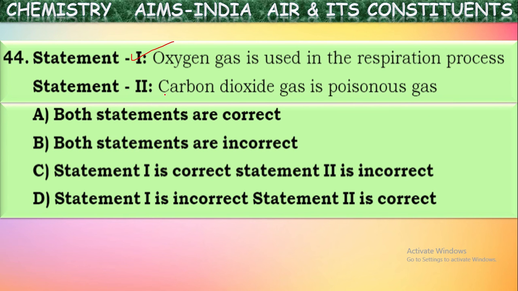Carbon monoxide is one of the poisonous gases. Persons in an atmosphere of carbon monoxide might die immediately, because it reacts immediately with our blood. So carbon monoxide is poisonous, but carbon dioxide is not. So this is an incorrect statement. What will be the correct answer now? C again.